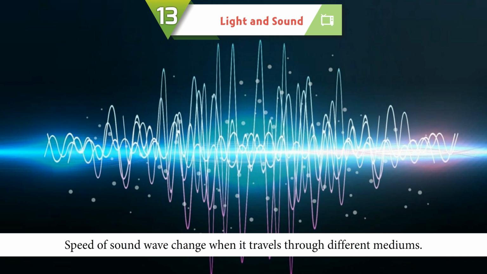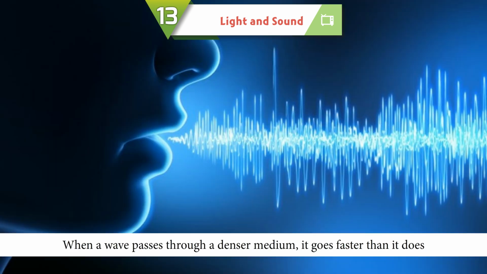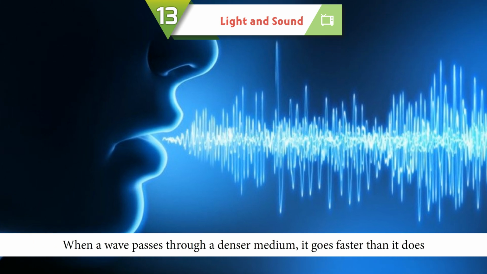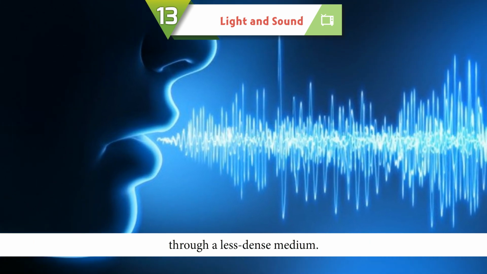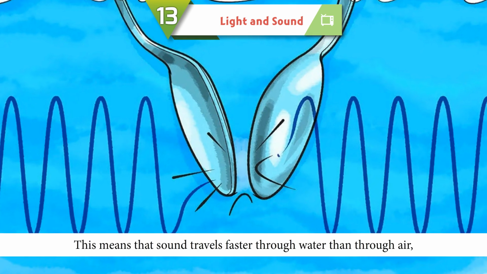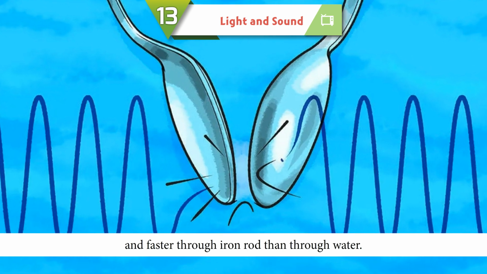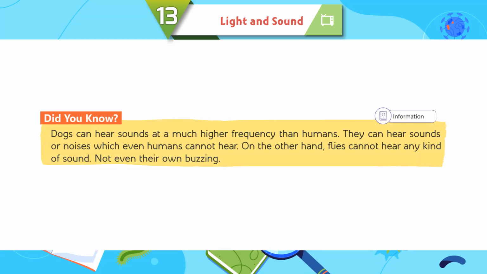Speed of sound wave changes when it travels through different mediums. When a wave passes through a denser medium, it goes faster than it does through a less dense medium. This means that sound travels faster through water than through air, and faster through an iron rod than through water.